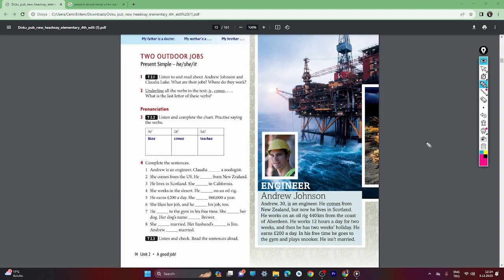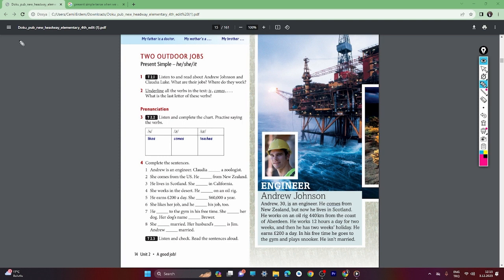Okay, let's go on. So we listened about engineer Andrew Johnson. Let's read it again, it's easy. Andrew is 30 years old, is an engineer. He comes from New Zealand, but now he lives in Scotland. He works on an oil rig 440 kilometers from the coast of Aberdeen. He works 12 hours a day for 2 weeks, and then he has 2 weeks holiday. He earns £200 a day. In his free time he goes to the gym and plays snooker. He isn't married.